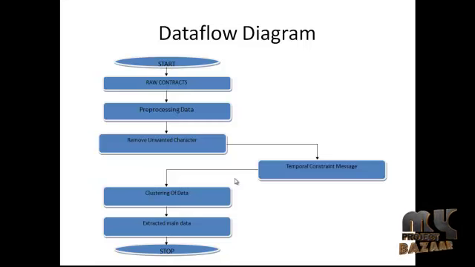The next process is pre-processing data. It removes unwanted data, which should be deleted. The pre-processing removes unwanted characters from the document files. First of all, it removes unwanted characters to determine the clustering of real data.